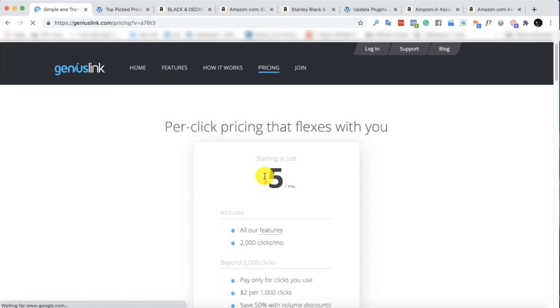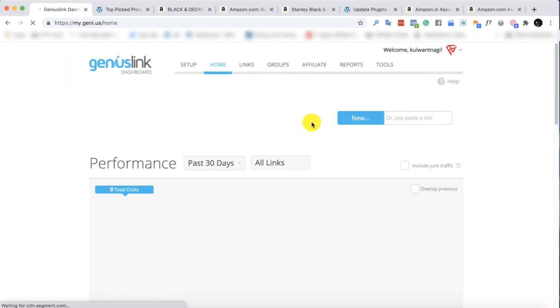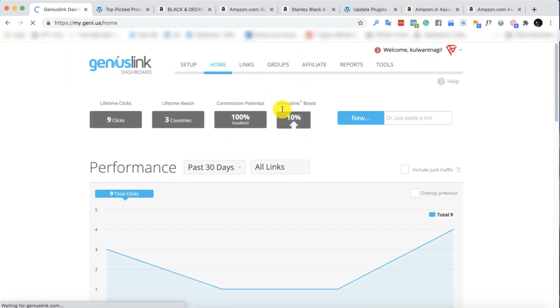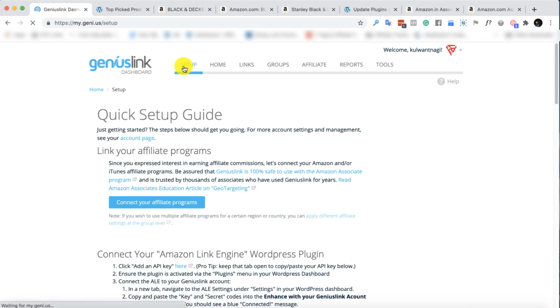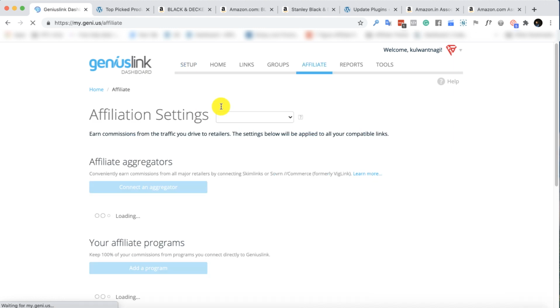Let me go into the pricing. It is just $5 per month, which is like a no-brainer deal. Just spend $5 and you are going to get 2,000 clicks per month. For a newbie, this price is great, right? This is a no-brainer. You are getting 2,000 clicks for just $5 per month. So for that, I will log in to my account right now. As soon as I log in, I will have to go to the setup category, and here I would click on connect your affiliate programs.